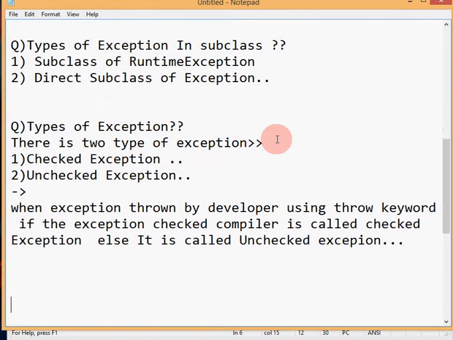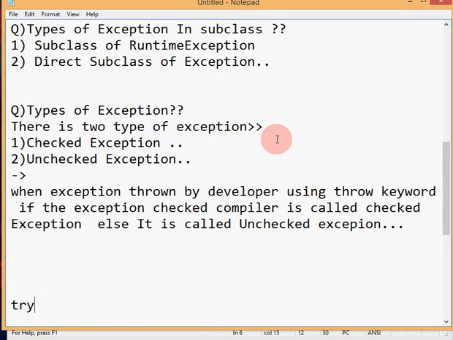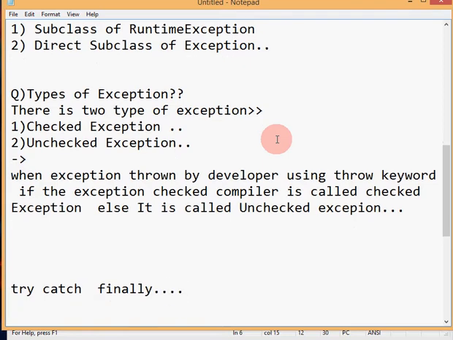We can handle the exception by using the keywords try, catch, and finally. These are three keywords, and also throw and throws. By using those five, we can handle exceptions. This is the five-keyword process of handling exceptions. Then what is try? There are many definitions, and you can find them in any book. Simply, at the place where the exception may arise, place a try, and if you want to catch the exception, place a catch.